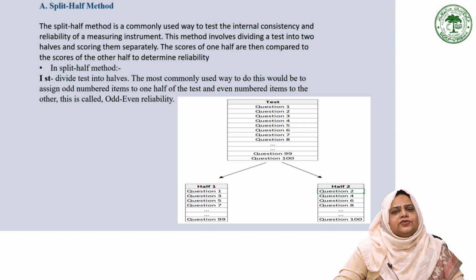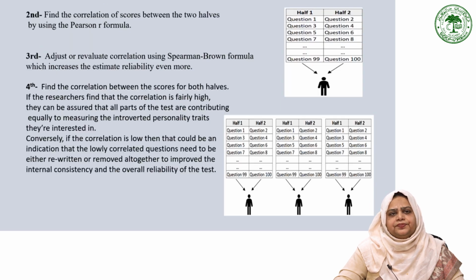The scores of the two halves are then correlated using the Pearson correlation formula. This helps determine how closely related the scores are. To further increase the estimate of reliability, the correlation is adjusted or re-evaluated using the Spearman-Brown formula. This formula takes into account any potential errors in measurement.